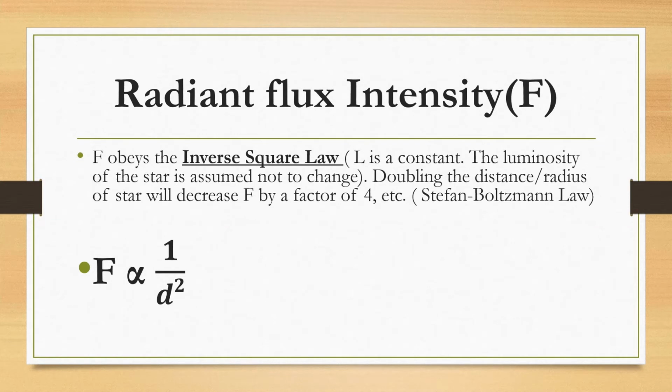I've spoken about the inverse square law because it tells us that F and D are inversely related, and remember, every time you double your distance from the star, F, the flux intensity, will reduce by a factor of 4. We're going to talk about the Stefan-Boltzmann law later, and you will see clearly how this relationship works.